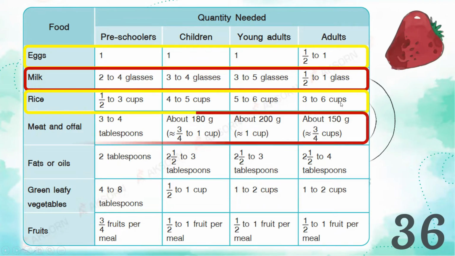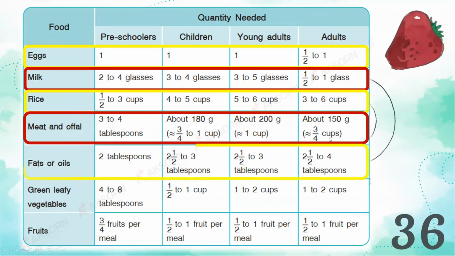Next, we have meat and offal. For preschoolers, they need 3 to 4 tablespoons. For children, about 180 gram or 3/4 to 1 cup. For young adults, about 200 gram or 1 cup. For adults, about 150 gram or 3/4 cup.